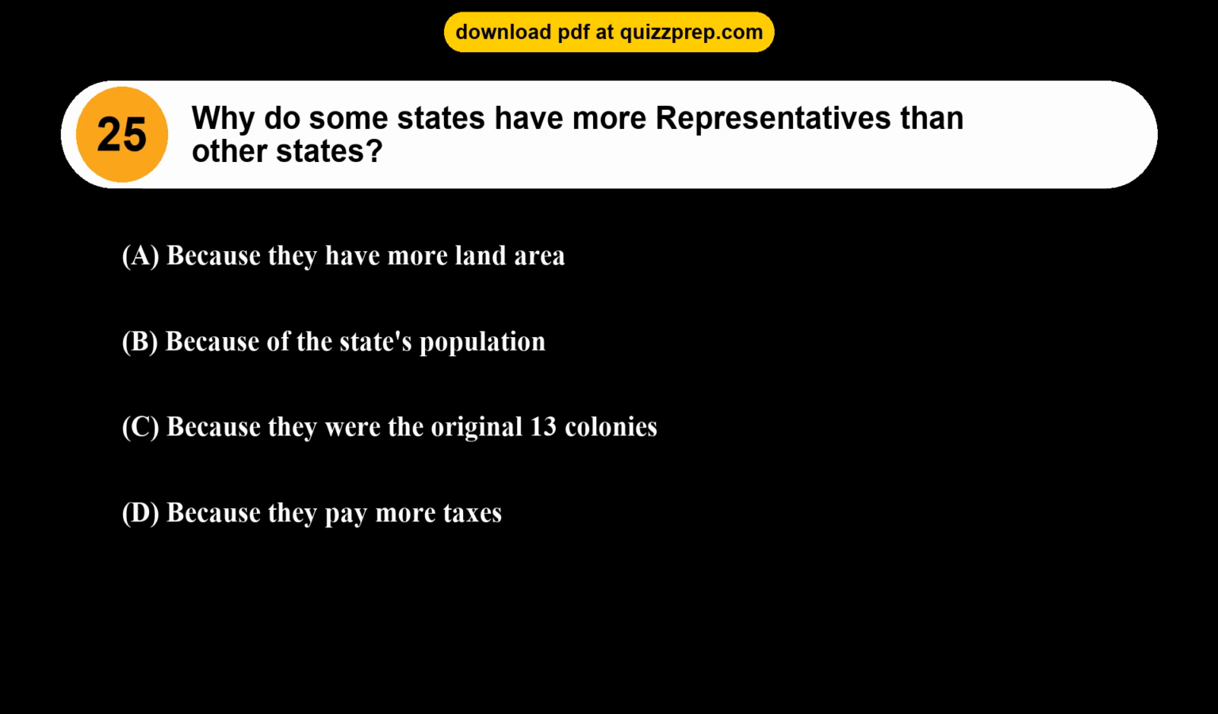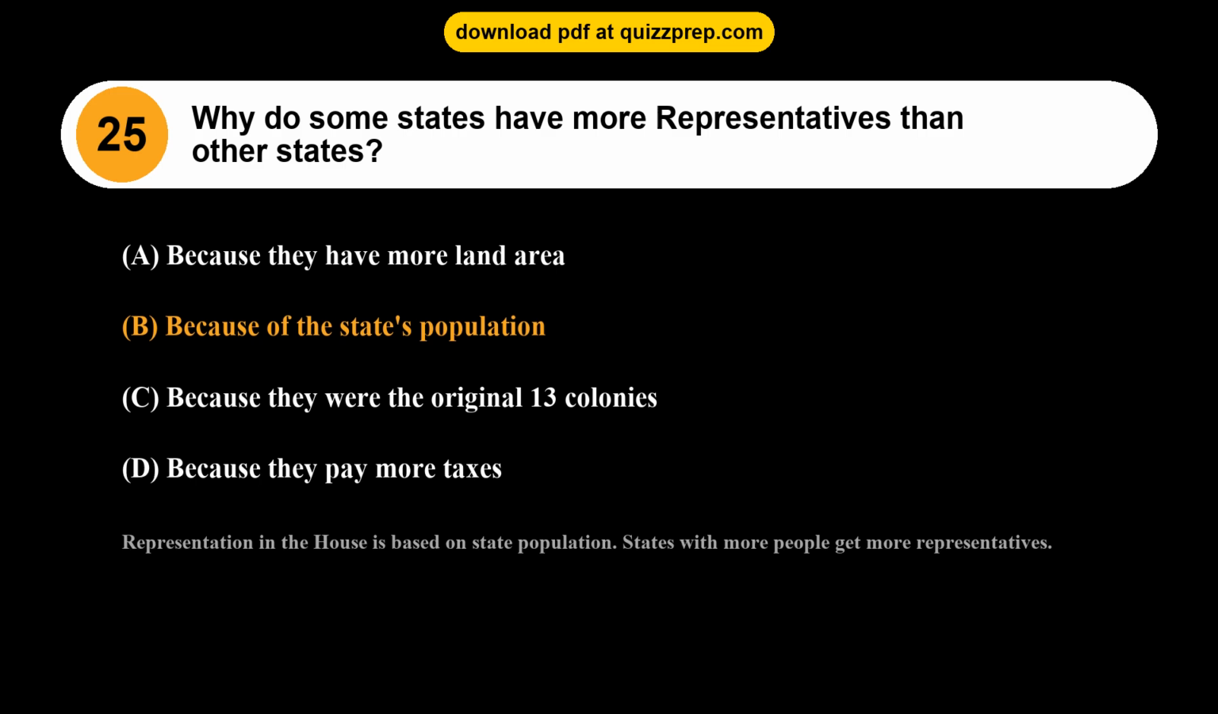Question 25. Why do some states have more representatives than other states? Option A, because they have more land area. Option B, because of the state's population. Option C, because they were the original 13 colonies. Option D, because they pay more taxes. The correct answer is option B, because of the state's population. Representation in the House is based on state population. States with more people get more representatives.